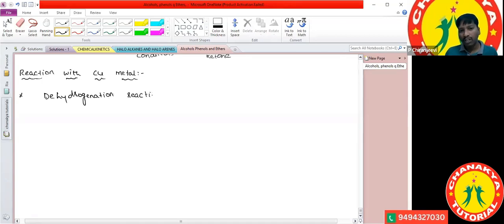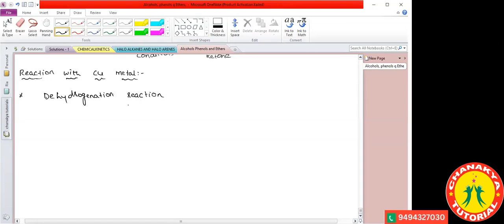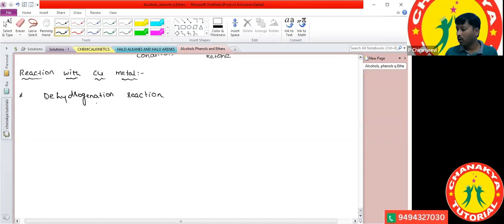So what is meant by the dehydrogenation reaction? Removal of the hydrogen. Very good. The removal of the hydrogen molecule is called the dehydrogenation reaction.